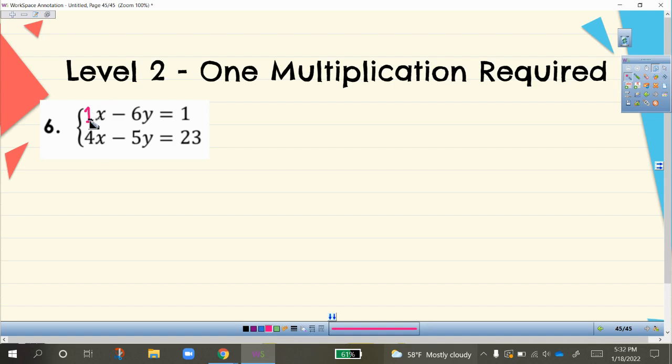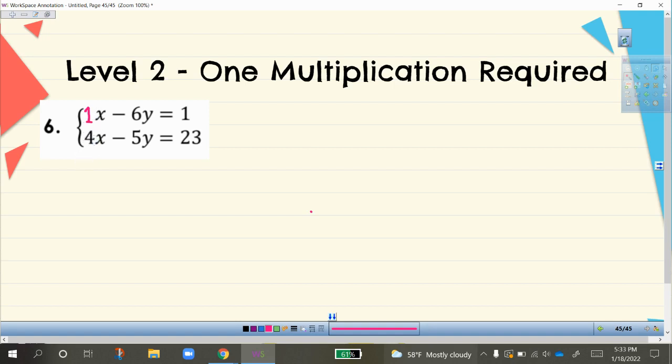So if I look at 1 and 4 and 6 and 5, I'm just going to ask myself, what would I rather work with, 1 and 4 or 6 and 5? I would rather work with 1 and 4. So I'm going to work on eliminating x. The reason why I chose 1 and 4 is just because they're smaller numbers. If you choose, you can go ahead and work on eliminating y, and you would end up with the same answer. So because these are not opposites, I need to multiply one of these equations so that they are opposites.